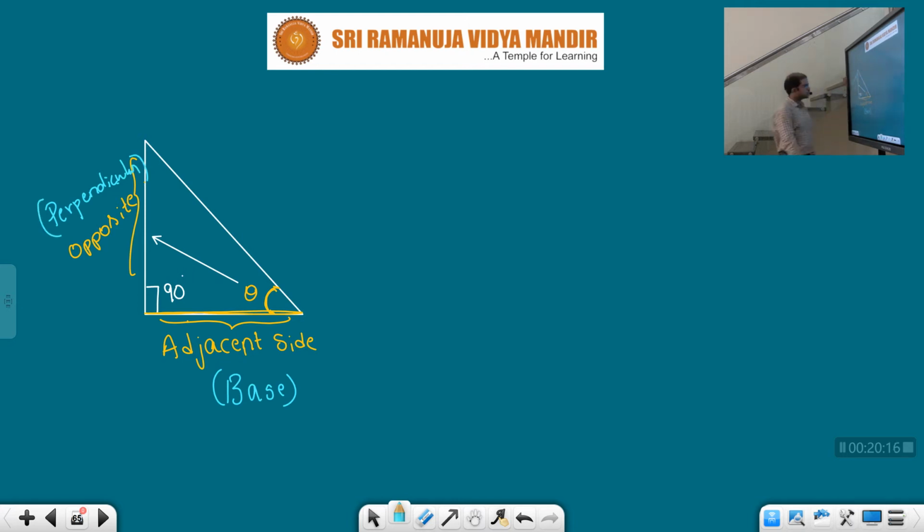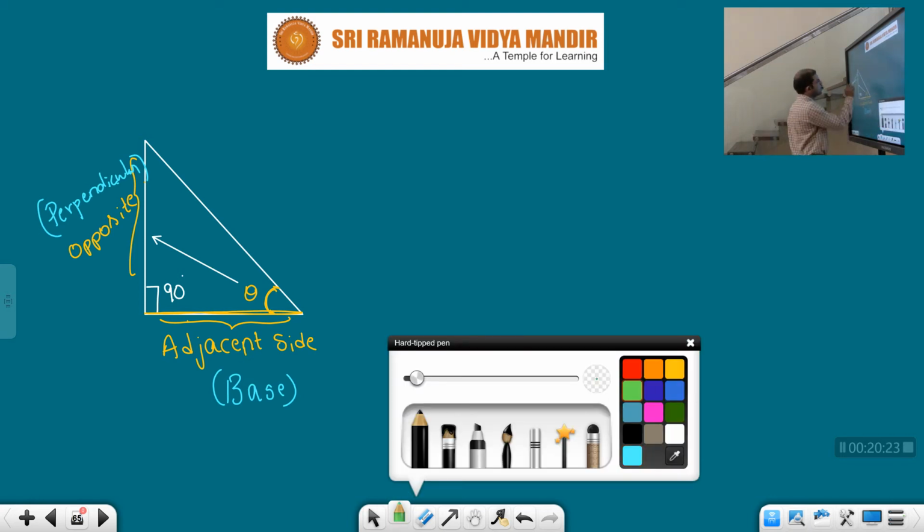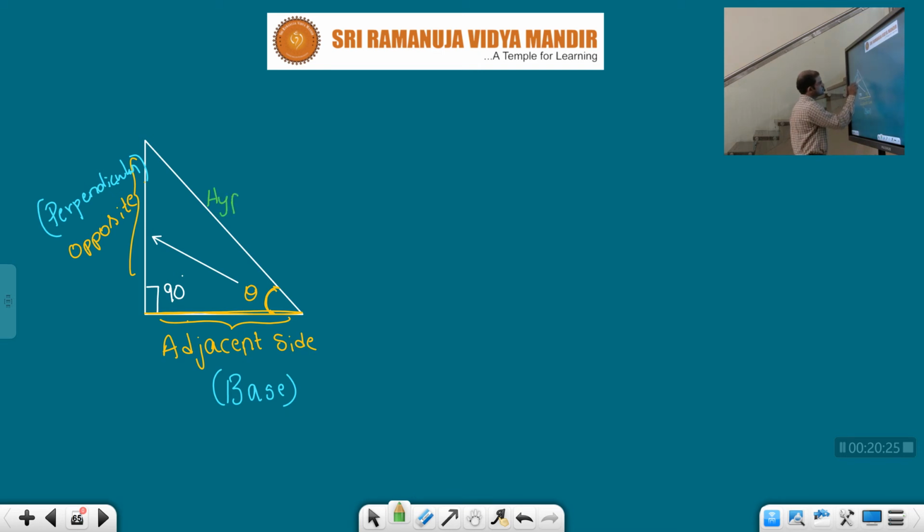So here the important thing is identifying the sides, children. This one anyway is the hypotenuse. This side is what? Hypotenuse. Clear?